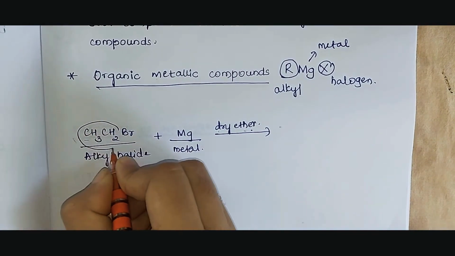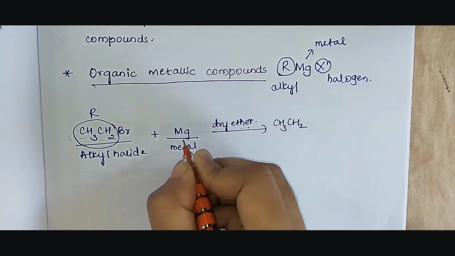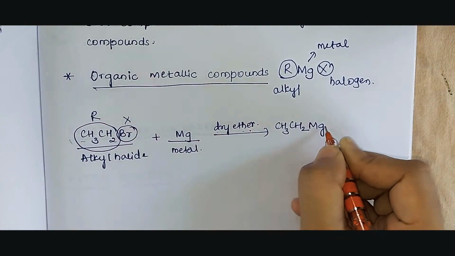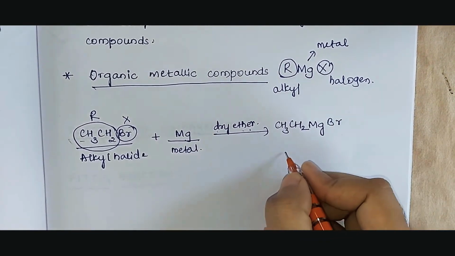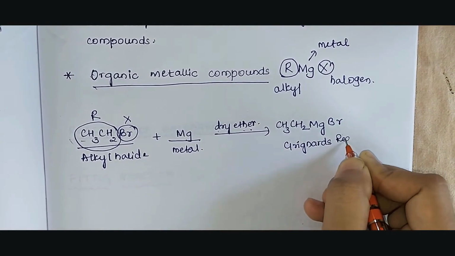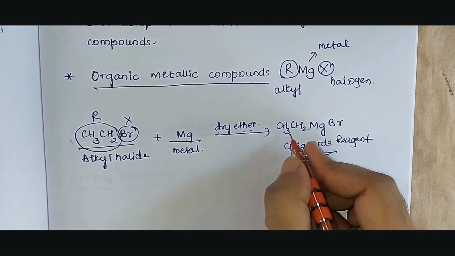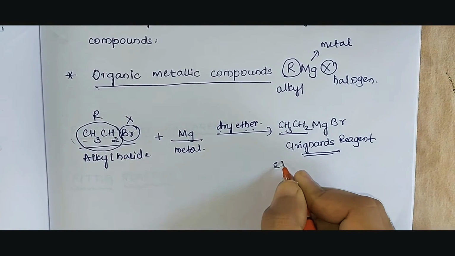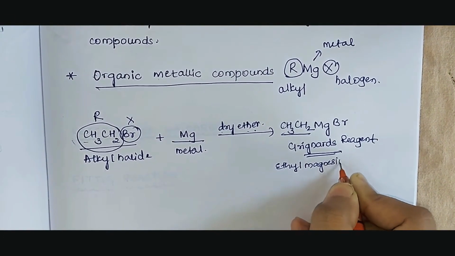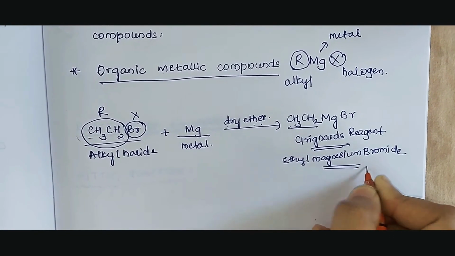So we make use of dry ether. What do we observe here? Our organometallic compound will have an alkyl group, CH3CH2, metal Mg, and the halogen present is Br. So we'll write it as CH3CH2MgBr. Since it was given by a scientist named Grignard, it is named after him, called Grignard's reagent. So the Grignard's reagent has the general formula RMgX. What is the name of CH3CH2? It is ethyl, Mg is magnesium, and Br becomes bromide. So the name of this is ethyl magnesium bromide.